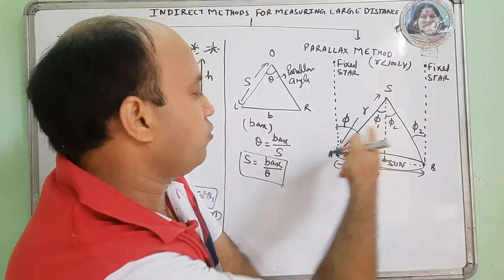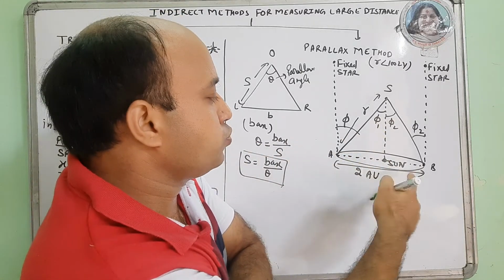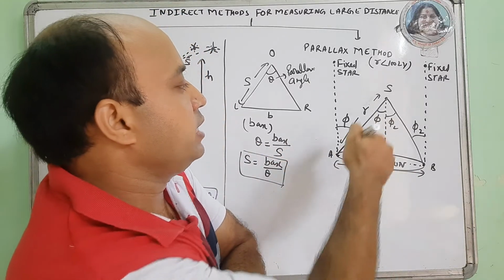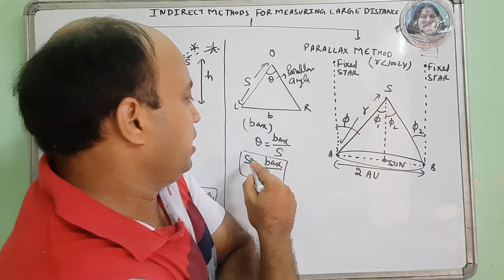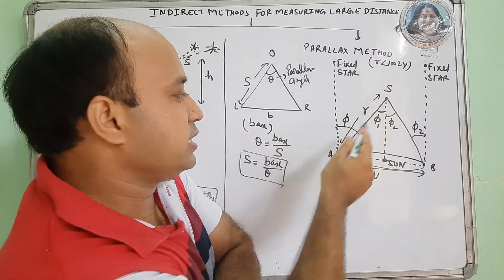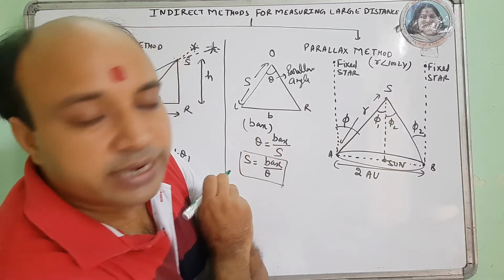Now I will use the formula again. This 2 astronomical units becomes the base, and this acts as R, S, and phi 1 plus phi 2 acts as theta.